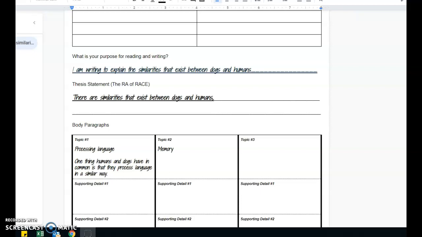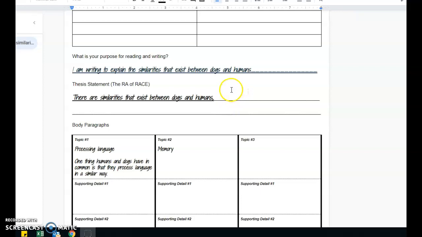Welcome to step 4 of the writing workshop. This is where you guys will be revising your thesis. Currently, right now, what you have is there are similarities that exist between dogs and humans. But this isn't quite a strong enough thesis just yet.